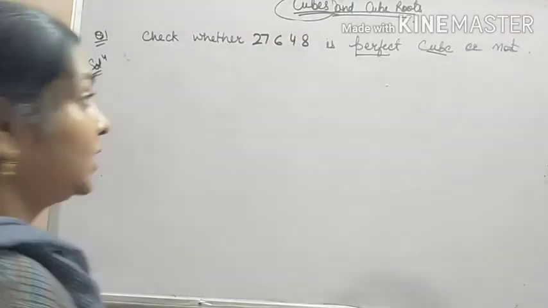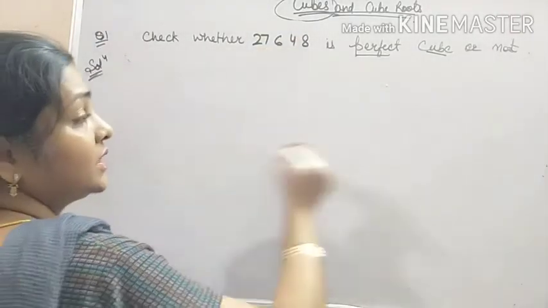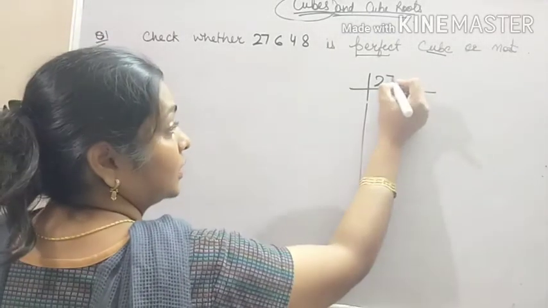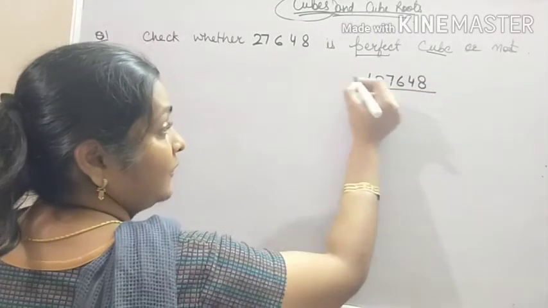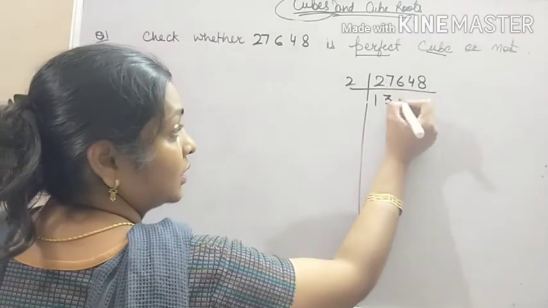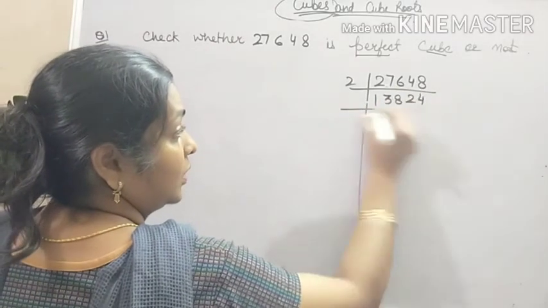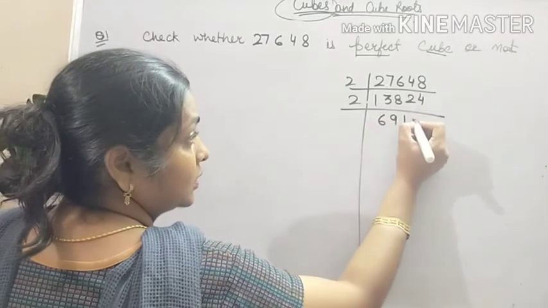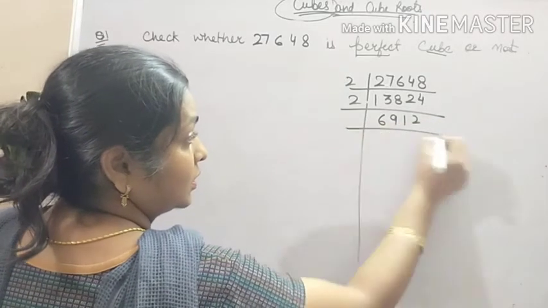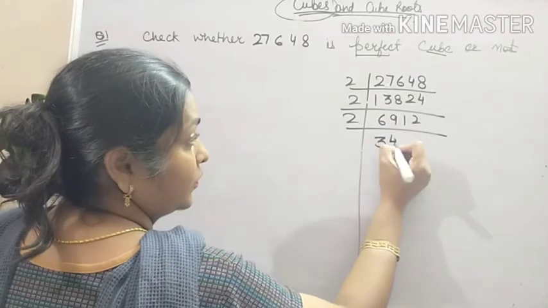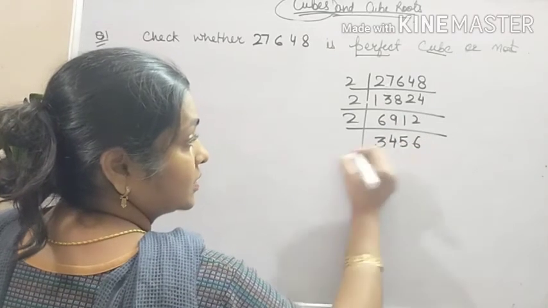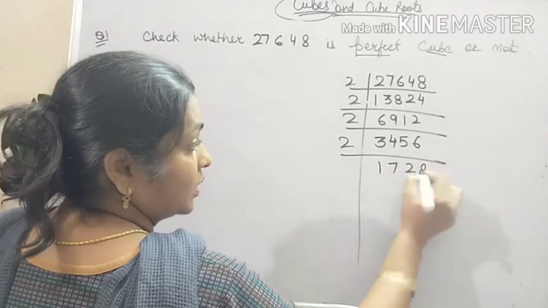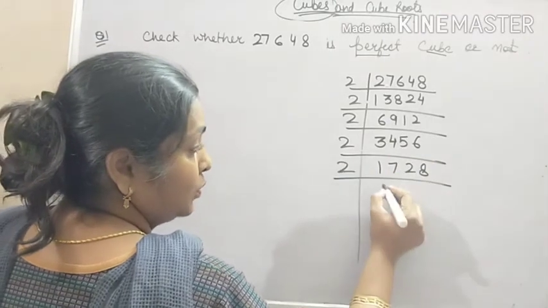Now we will check whether 27,648 is a perfect cube or not. Do the prime factorization. Do it again by 2. Again by 2.